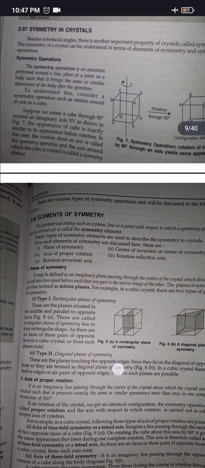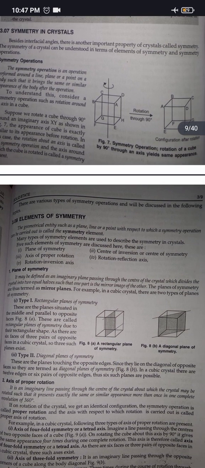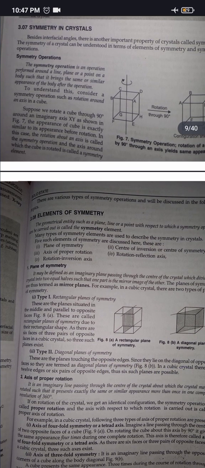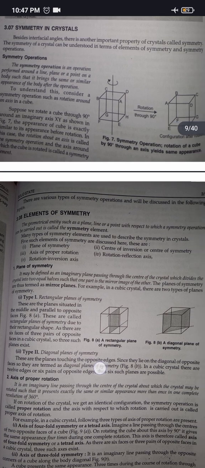These are the planes touching the opposite edges. Since they lie on the diagonal of opposite faces, they are termed diagonal planes of symmetry. In a cubic crystal there are 12 edges or 6 pairs of opposite edges. Thus 6 such planes are possible.